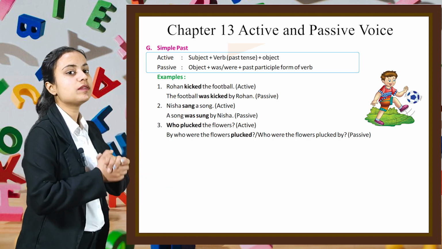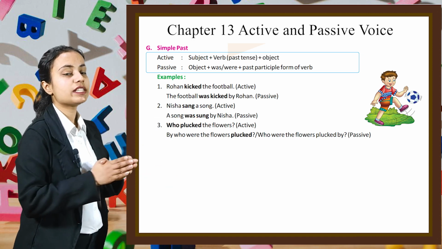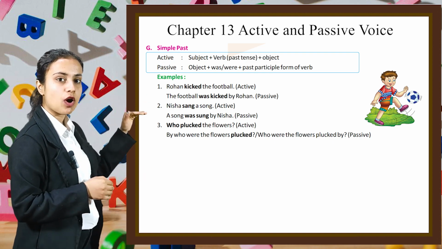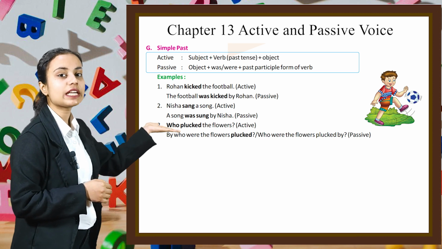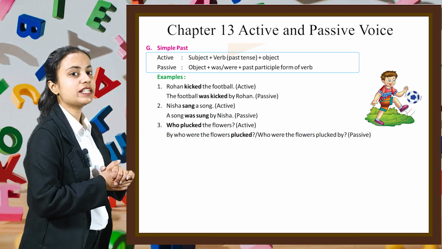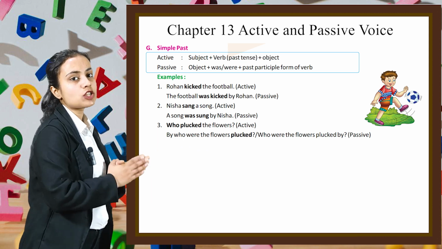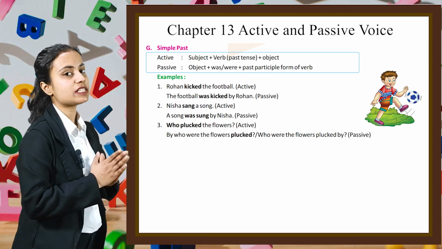For example, Rohan kicked the football. It is the active form, and when we convert this sentence into passive form, it will be the football was kicked by Rohan. Similarly, in the second sentence, Nisha sang a song. It is the active form. A song was sung by Nisha is the passive form.